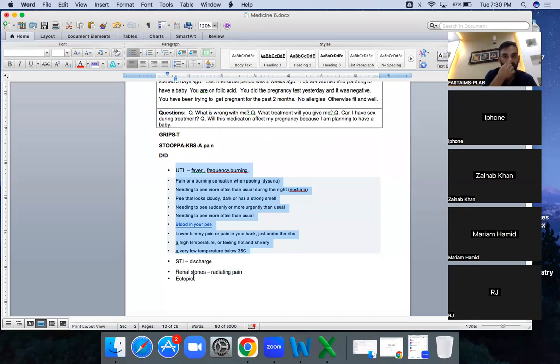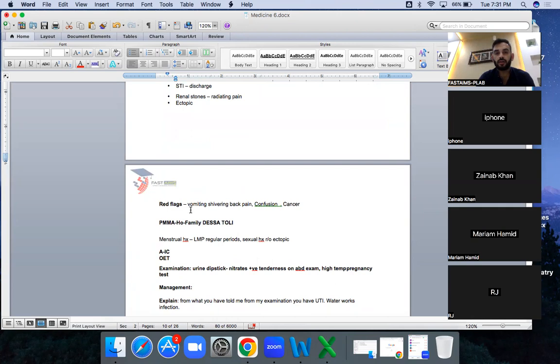Okay, any discharge from your private parts, then the renal pain radiating, renal stone, any blood in your urine, any irritation, any stone in your urine, or have you been told you are having renal stones? So these are the kind of questions you can ask. And ectopic, obviously, it should be the female. You're not asking in the male. And in the female, what you're going to ask is, when was your last menstrual period? This is the first question you're going to ask to rule out that topic, and if she says it is like one week before, then no need to ask any other question.